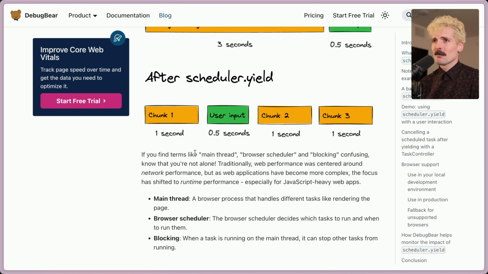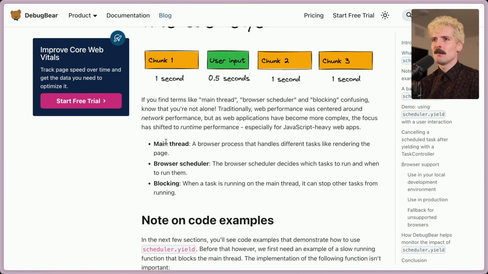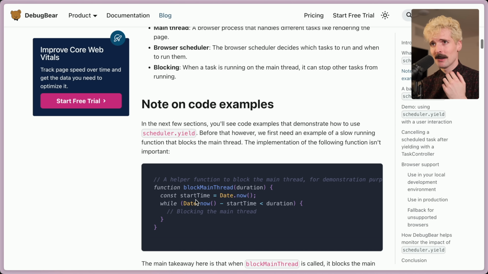If you find the terms main thread, browser schedule, and blocking to be confusing, know that you're not alone. Traditionally, web performance was centered around network performance, but as web apps have gotten more complex, the focus has shifted to runtime performance, especially for JS-heavy web apps. The main thread is a browser process that handles different tasks like rendering the page. The scheduler is what decides what task to run and when. And blocking is when there's a task in the main thread that prevents other things from running. All makes sense so far.